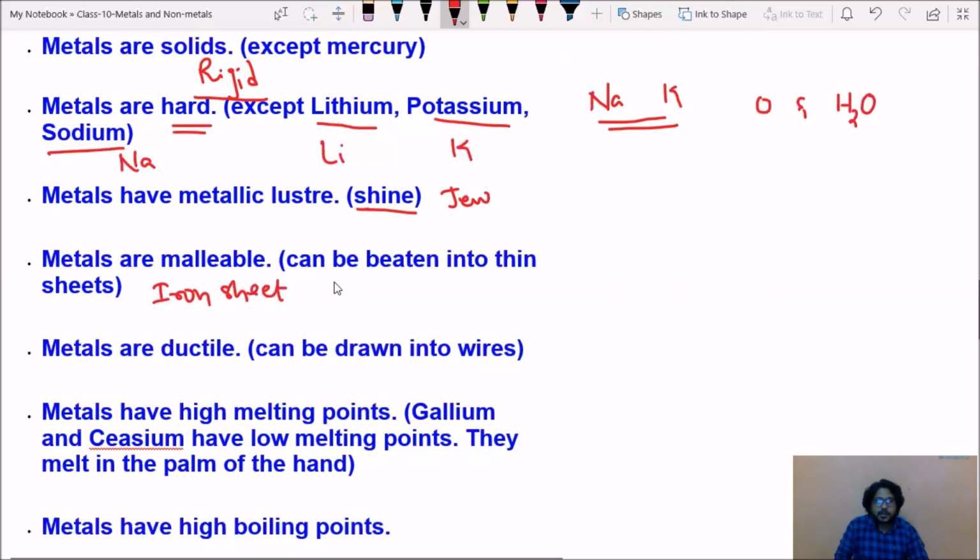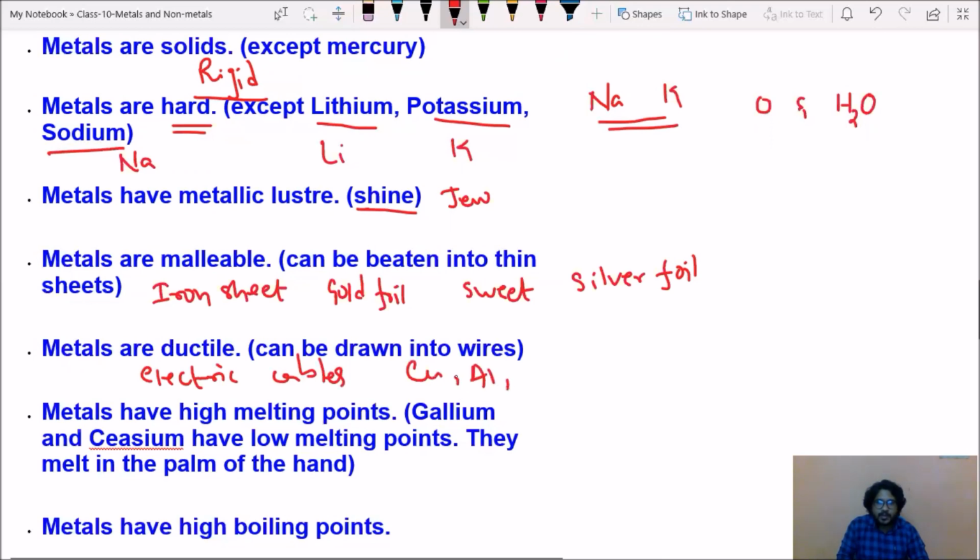In Rutherford's experiment, you can observe gold sheet, gold foil. If you go to any bakery, on sweets they will cover the sweet with silver foil, right? These all are sheets. Metals are ductile, can be drawn into wire. Whenever you observe electric cables, you can observe copper wire, aluminum wire. These metals are beaten into sheets, at the same time they can be drawn into wires, which are used as electrical cables. By this we can say metals are ductile in nature.